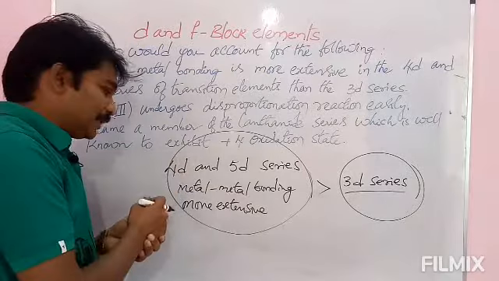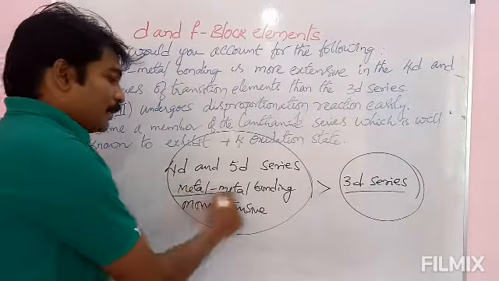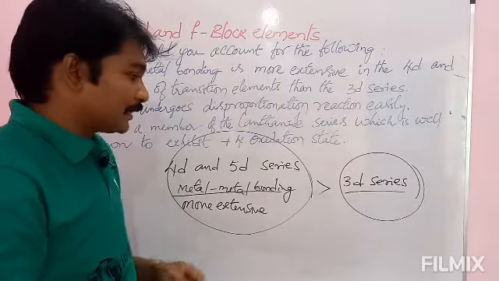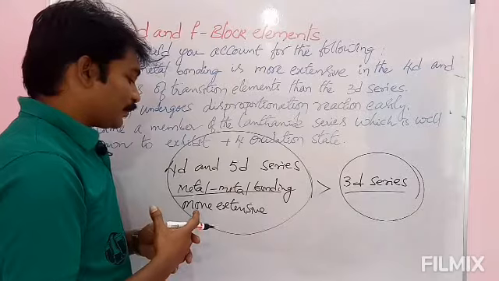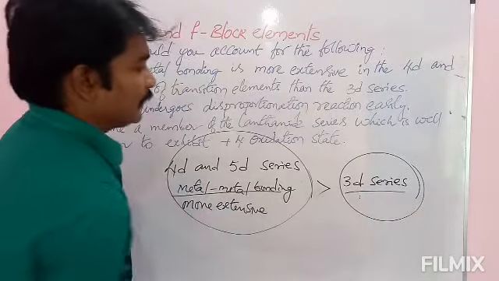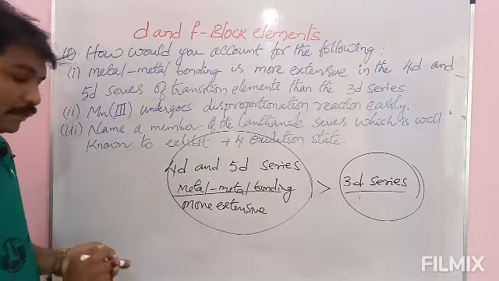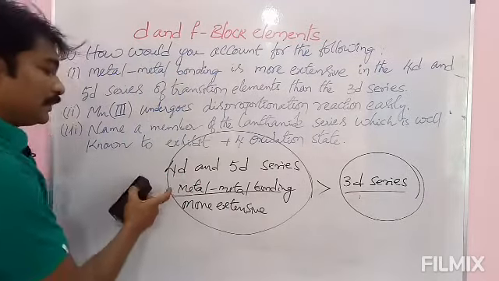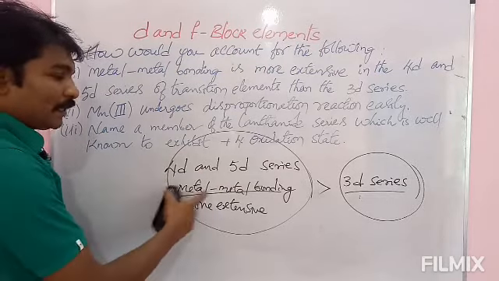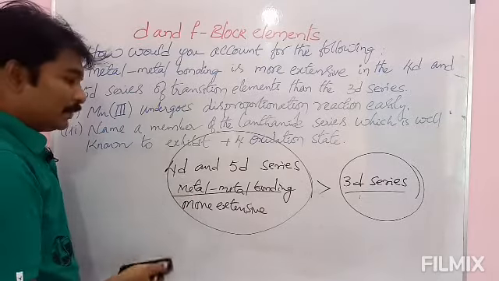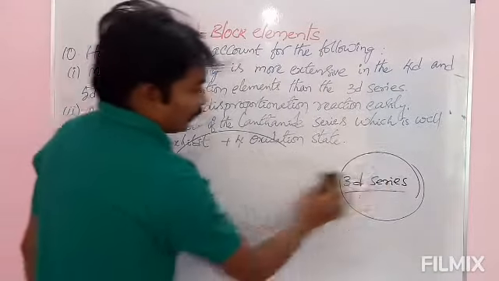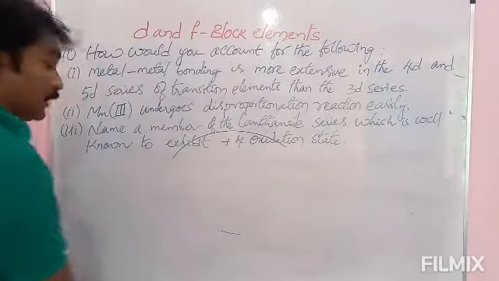Because of low shielding, metal bonding is more extensive in the case of the 4d and 5d series. They extend more, so more metallic bonds will form. That's why these are strong compared to the 3d series. Once again, due to low shielding, 4d and 5d series metals have more extensive metal bonding compared to the 3d series.